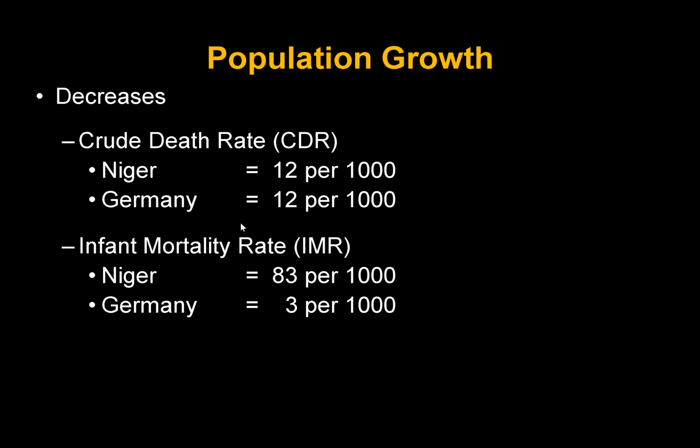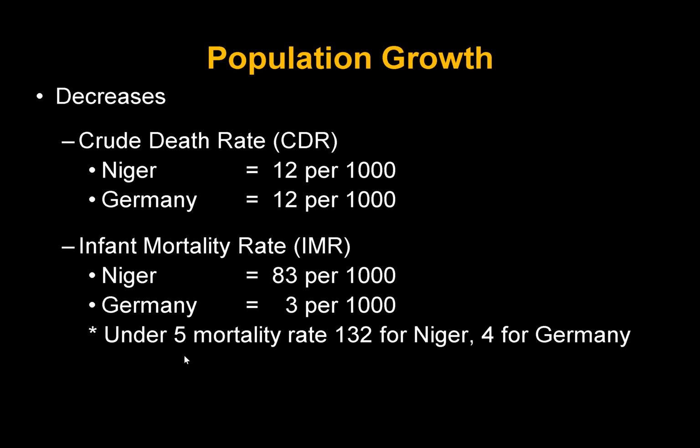Infant mortality is also very important. That's the amount of kids that are born within 1 year that will die within 1 year. So in Niger, it's about 83 per 1,000. It's at 8.3%, basically, if you do the calculations, that will die. Now, it used to be much higher. It used to be 25% when I was talking about this 20 years ago, but it's come down because of increased healthcare. In Germany, it's very low.